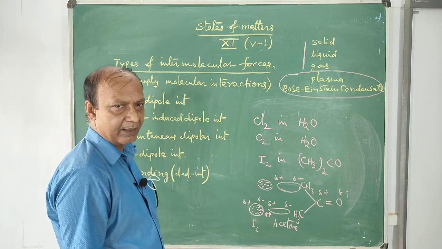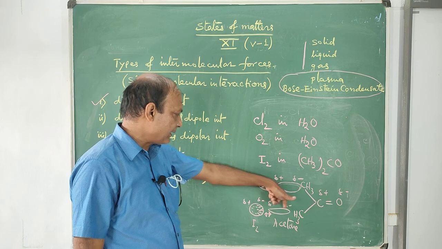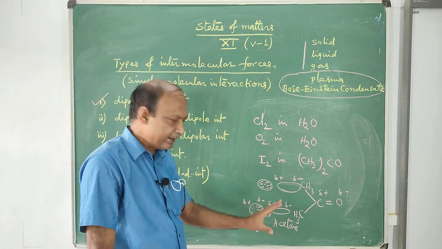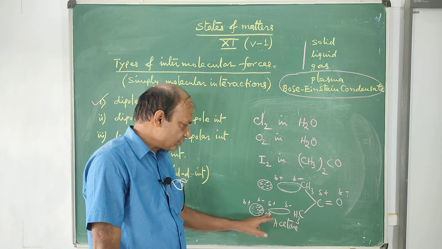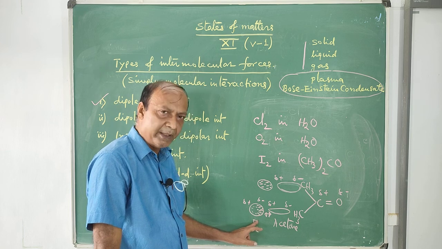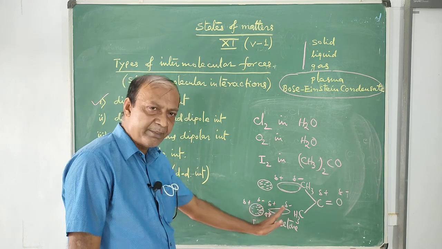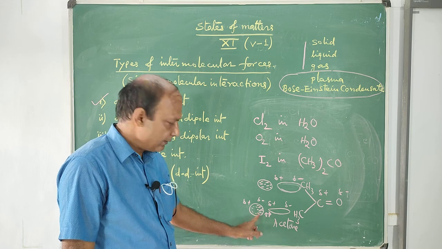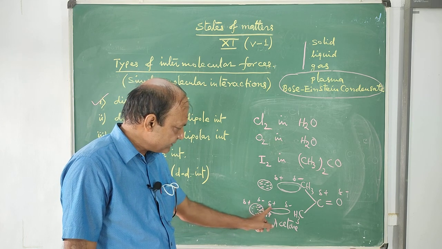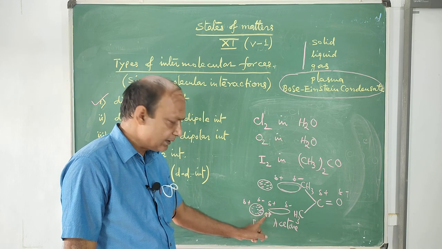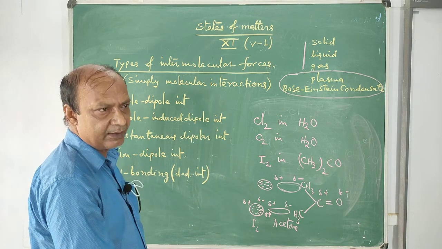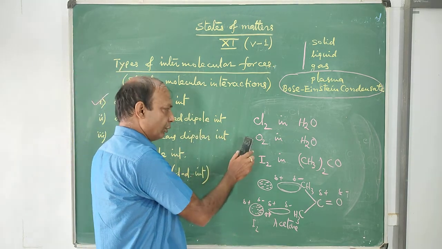Dipole-induced dipole interaction. Once again you see, this is a permanent dipole, this is a non-polar molecule, its electron density is symmetrical, but in the presence of a permanent dipole, the electron density of the non-polar molecule will be shifted towards the positive end, and it will acquire polarity, this side will be negative, this side will be positive, and this positive and negative end will attract each other. This attraction is known as dipole-induced dipole interaction or dipole-induced dipole force.